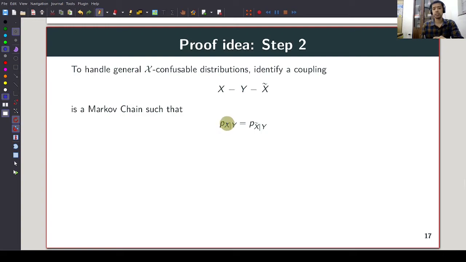Now, to handle general X confusable distributions, we identify a coupling, essentially a random variable X tilde, such that X, Y, X tilde forms a Markov chain and P_{X|Y} equals P_{X tilde|Y}.